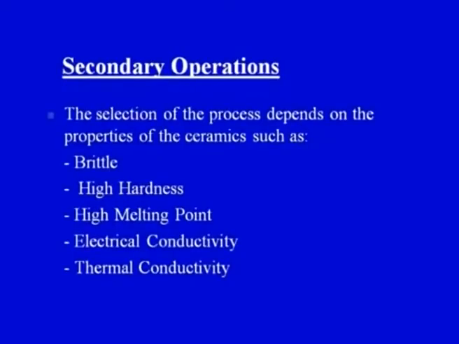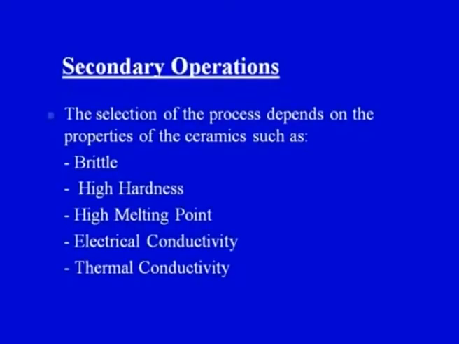Now, what are the secondary operations that we will see in the next slide? But before understanding that, we should understand what properties of ceramics have to be kept in mind before advocating certain secondary machining operations. So the selection of the secondary process that we carry out on the ceramic products depends upon the properties of the ceramics. Which properties have to be taken into account before selecting a particular secondary operation? Those are highlighted on your screen.